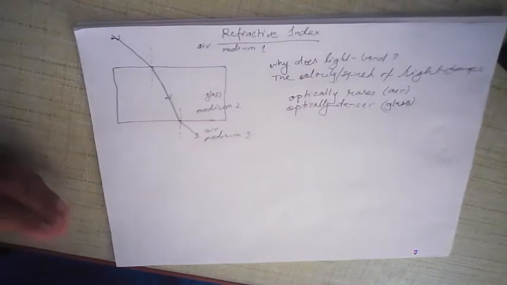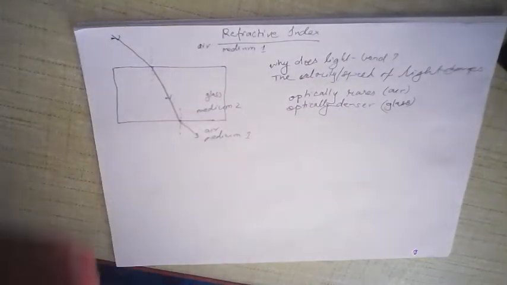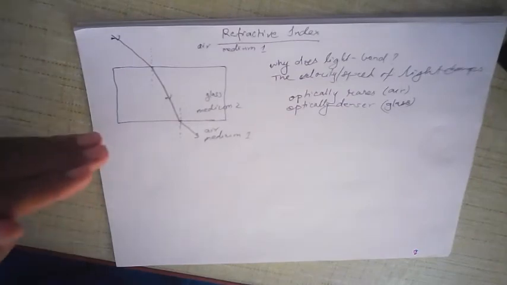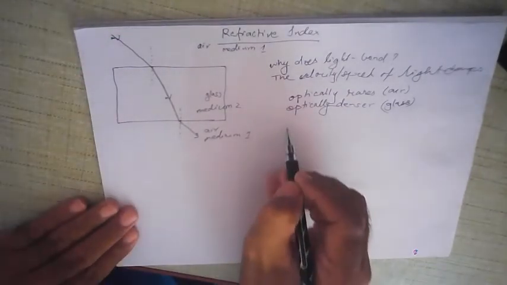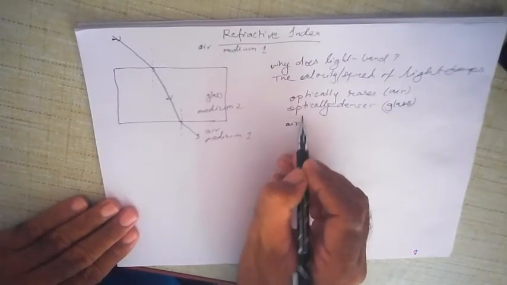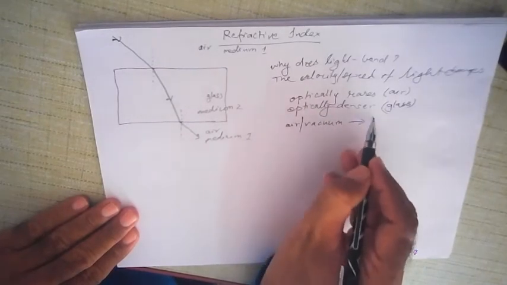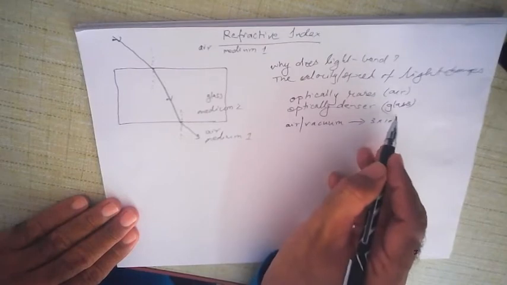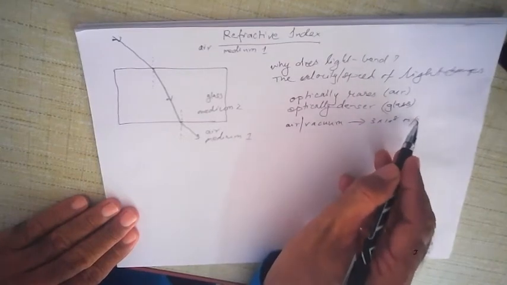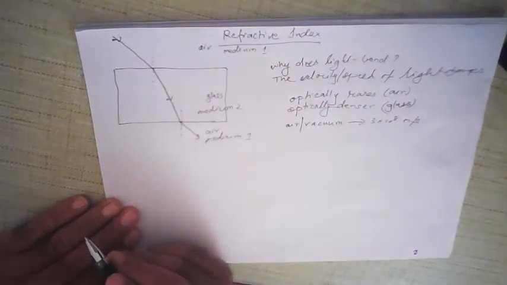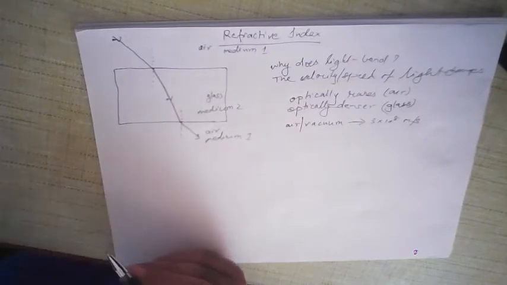Why does it bend? Because the speed of light in glass is slightly slower than in air. The speed of light in air or vacuum, which is almost the same, is 3 into 10 to power 8 meters per second. It's very fast, 3 lakh kilometers per second.